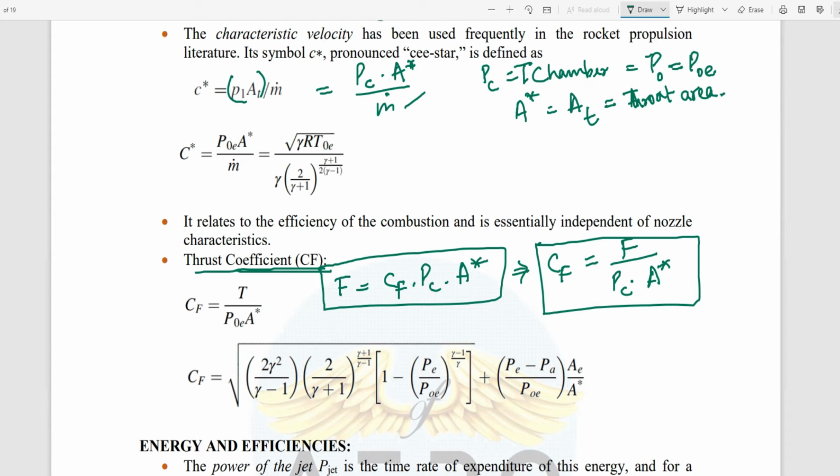Now there is one more formula you might require. I think you will study this in compressible flow, so let me give you the formula in advance. There is a ratio between the exit area and the throat area, AE by A star.